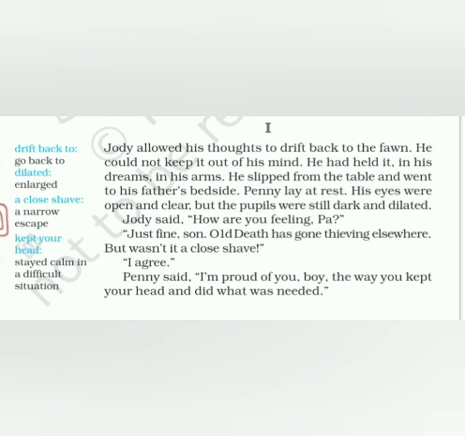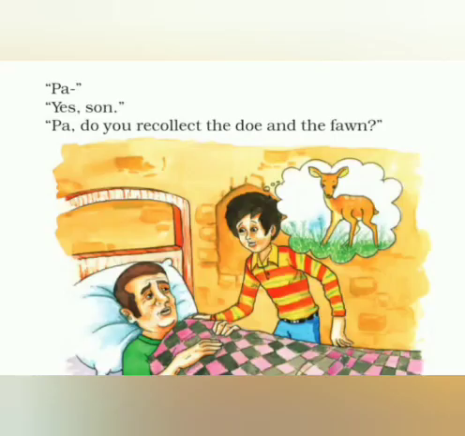He didn't show his nervousness. He kept a cool mind. Yes, a calm and cool mind. And did what was needed. You did whatever was required. You did that to save me. And I'm very proud of you, my son. You did all that was required to keep us or to keep me safe. So his father thanks him for all that he did while killing the doe for the heart and the liver.